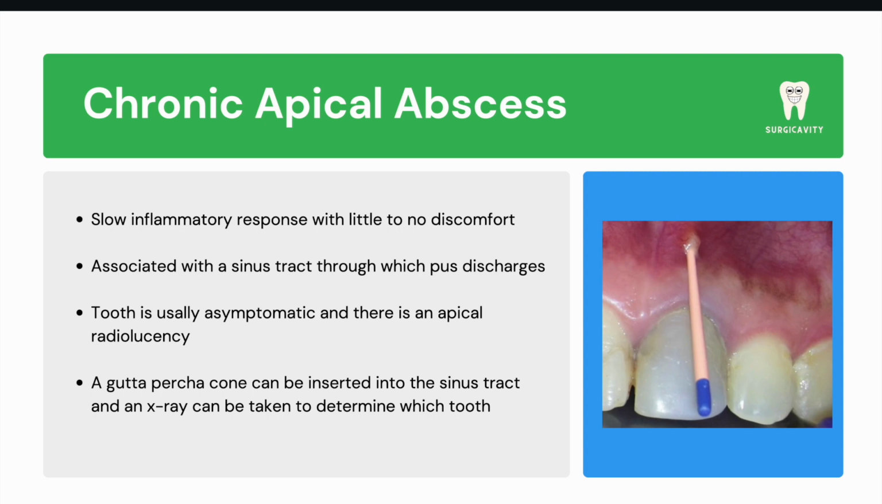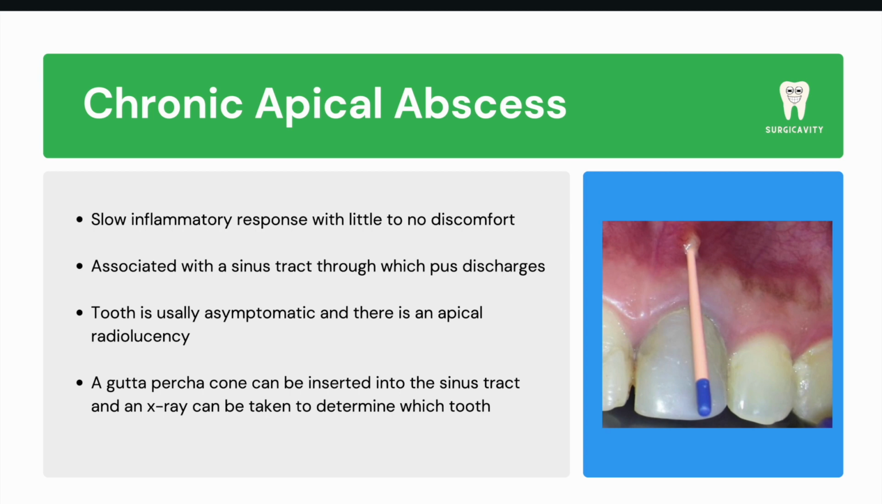A chronic apical abscess is a slow inflammatory reaction to an infection and decay in the tooth pulp that occurs gradually with little to no discomfort. This lack of discomfort is due to pus intermittently discharging through a sinus tract associated with the abscess, either intraorally or extraorally. In general, a tooth with a chronic apical abscess will not have symptoms. It will not respond to pulp tests, and an apical radiolucency will be visible on the radiograph.